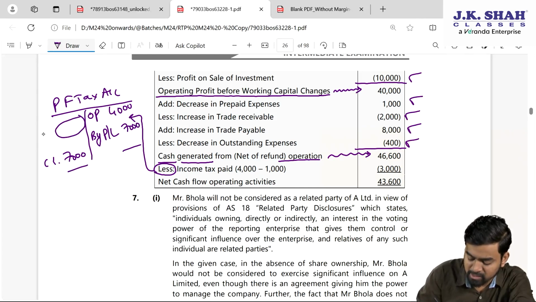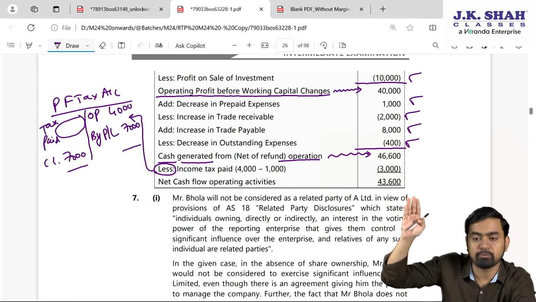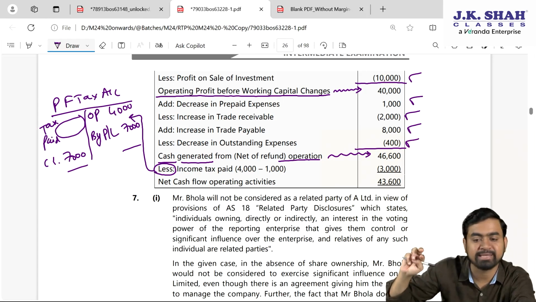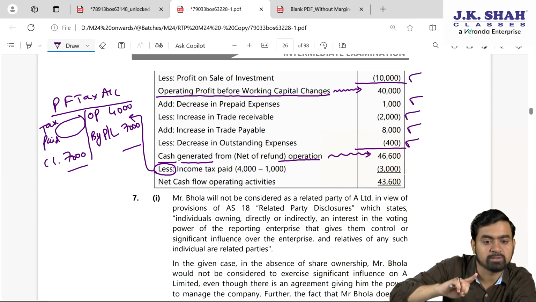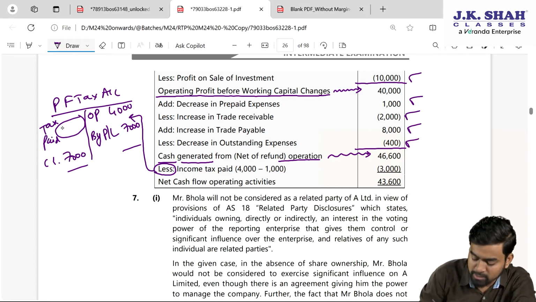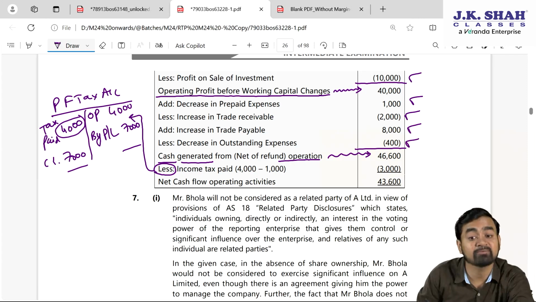So the balancing figure is what, my dear students? Tax paid. Fine. There was an opening provision of 4,000. During the current year we created 7,000. Out of that, closing is only this much. So the remaining is paid. That amount is how much? 4,000. So tax paid is 4,000.